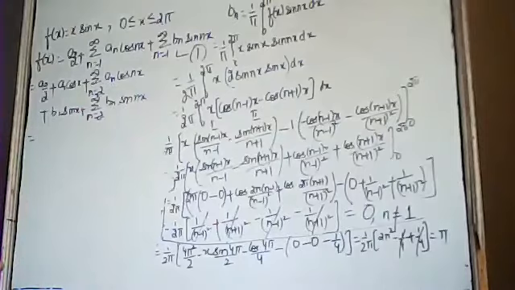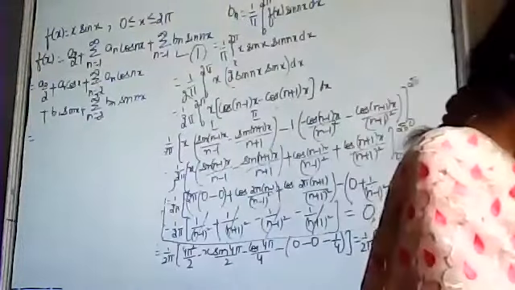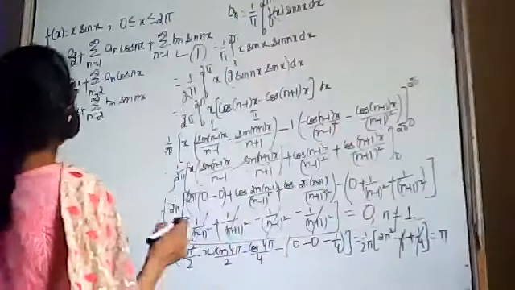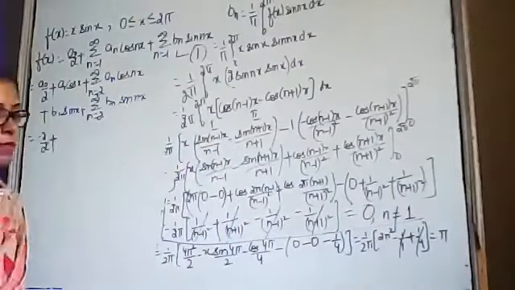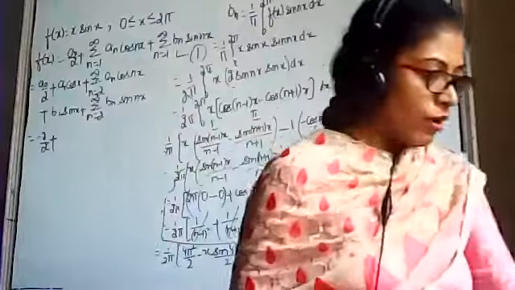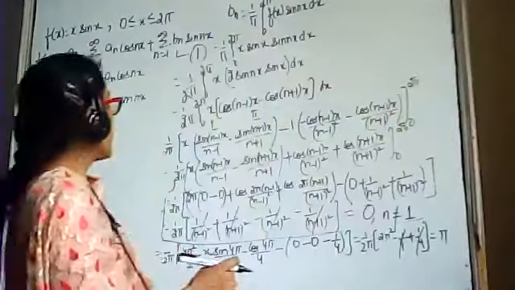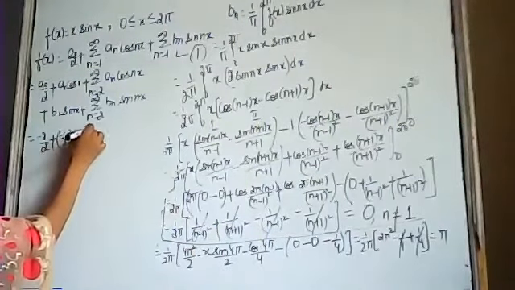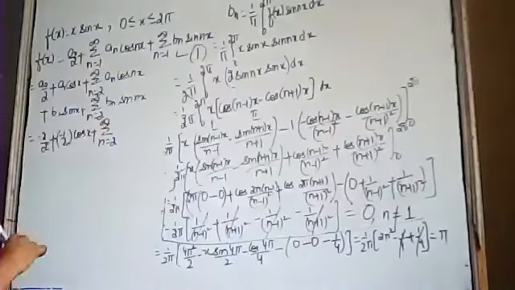This is equal to, now a naught, the value of a naught was -2 divided by 2 plus the value of a1 was -1 by 2 into cos x plus summation n varies from 2 to infinity.